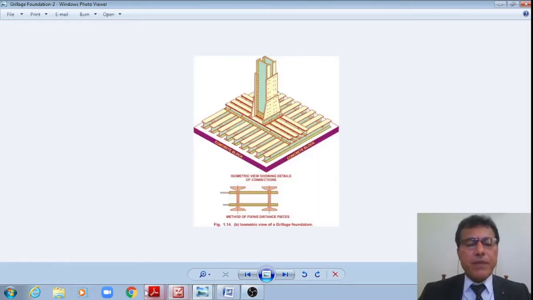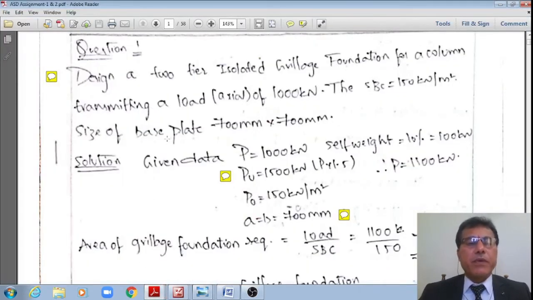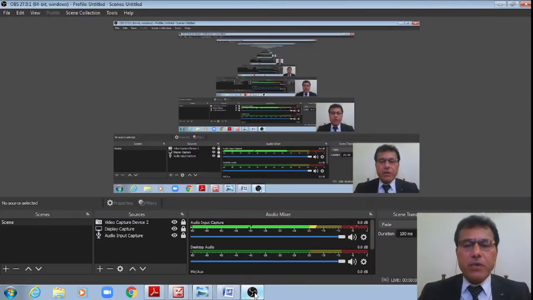However, this problem is the same as what we have seen in the very first and second videos, AHD1 and AHD2. For fundamentals, you may please see those, but there we worked out this problem using the working stress concepts. Now in today's class we shall see the same using the limit state design.